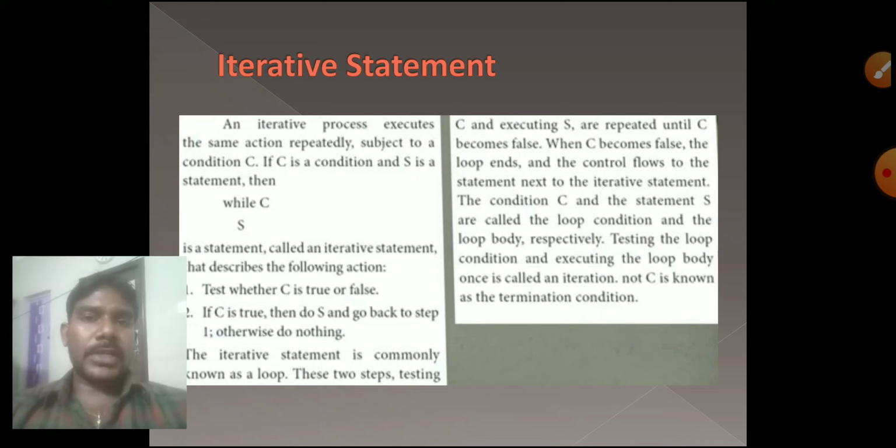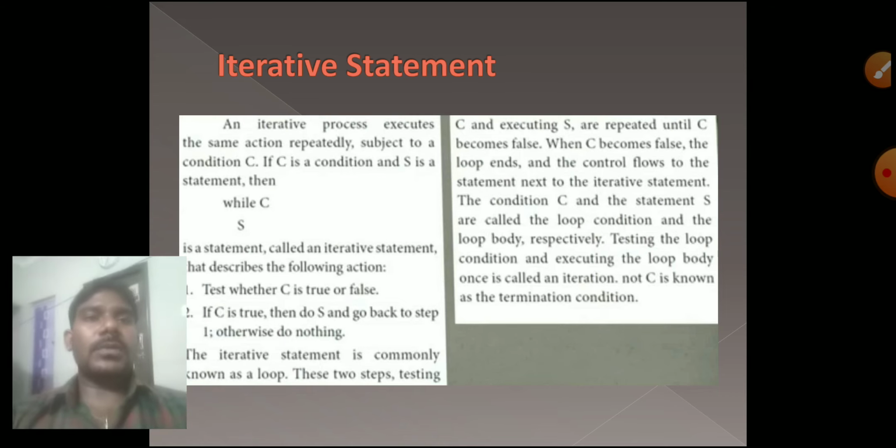That is called an iterative statement or loop statement, another name for a loop statement. Iterative statement means that while the condition is true, it will repeatedly go back to step 1, continuously moving, and repeat until the condition is false. When the condition is false, only then does it exit the process. That is called an iterative statement or looping statement.